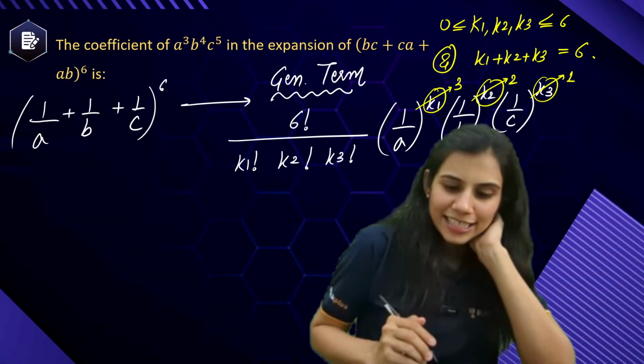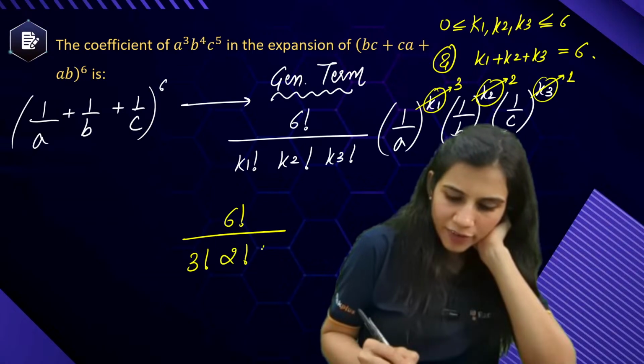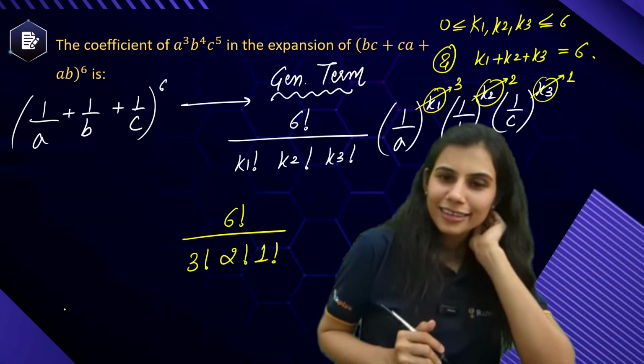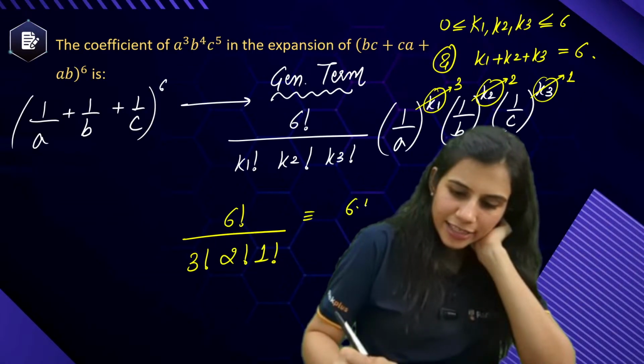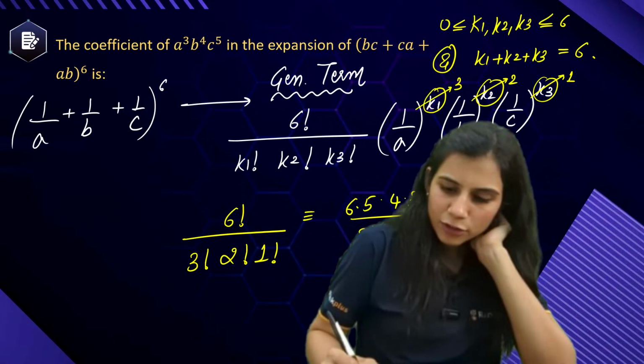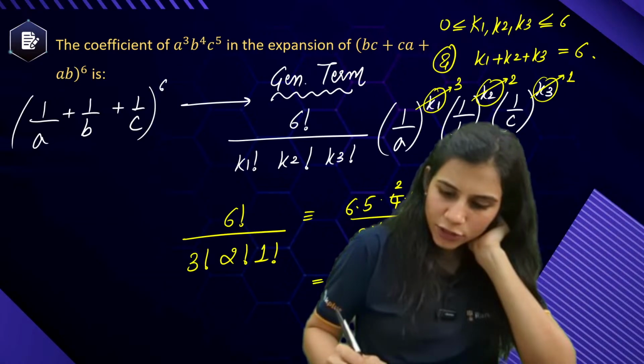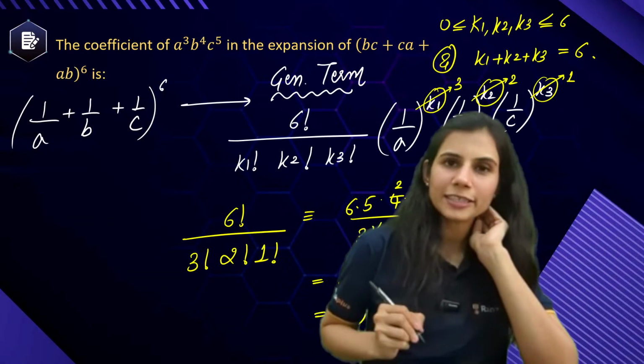In that case, the coefficient will come out to be 6 factorial upon 3 factorial, 2 factorial, 1 factorial. Yes or no? This is 6 into 5 into 4 into 3 factorial upon 3 factorial into 2. This gets cancelled out. This is 30 into 2, which is 60.